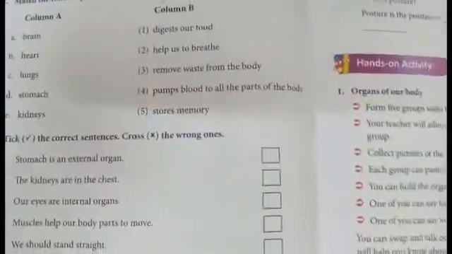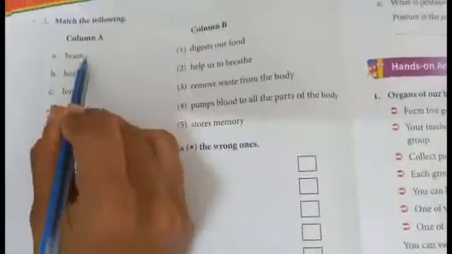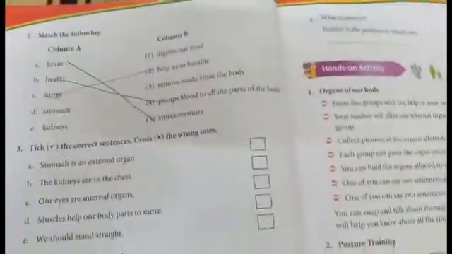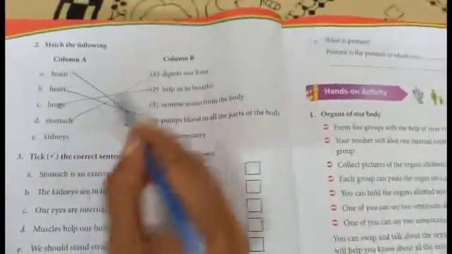Now we take page number 18. Brain stores memory.